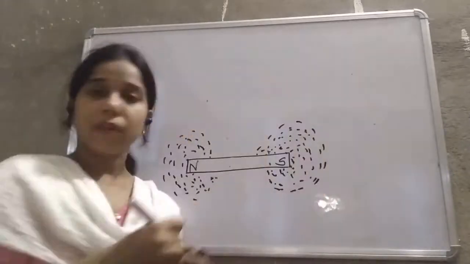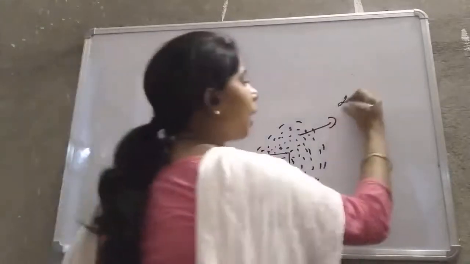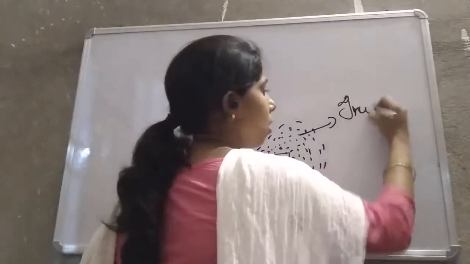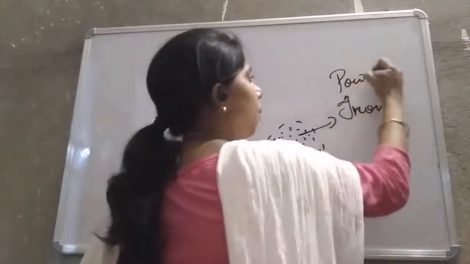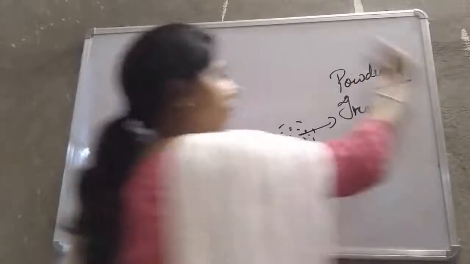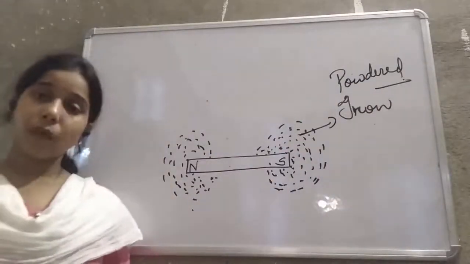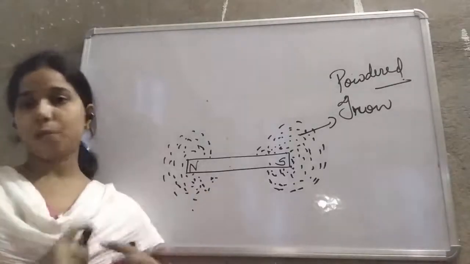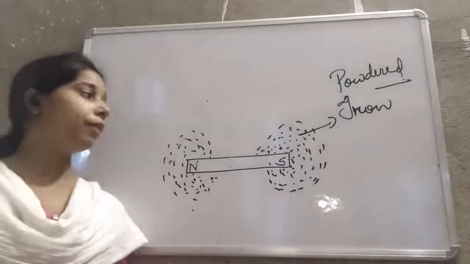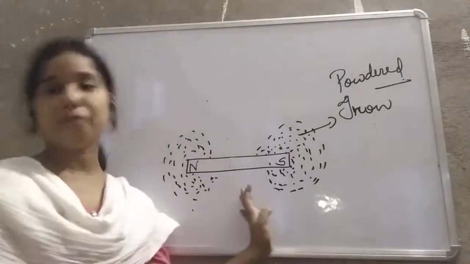So you see here, students, what I want to show you: these are all the iron powder, powdered iron, iron filings. This one also, this one also. So you have seen what we were doing: the powdered iron, small pieces of iron, was scattered on the ground, and we were trying to collect that powdered iron with the help of a magnet.